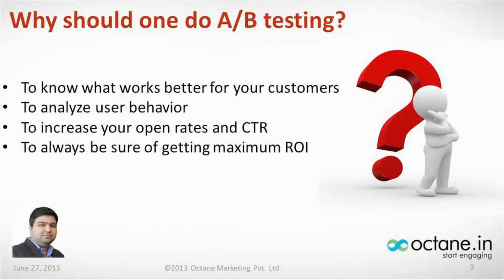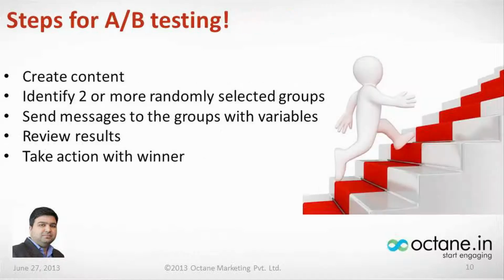If it is trivial information, does he like that? If it is a very informative mailer that you send out, does she like that? These are the things we can actually find out about how our users behave to the different communications that we send out. Also, it helps you increase your performance through your open percentages and your click-through rates. The best part about A/B testing is that 95% of the time, as I shared with you, it will help you reach the maximum ROI you could reach from any of the email campaigns that you do. So moving on to the next slide, how do we do A/B testing?